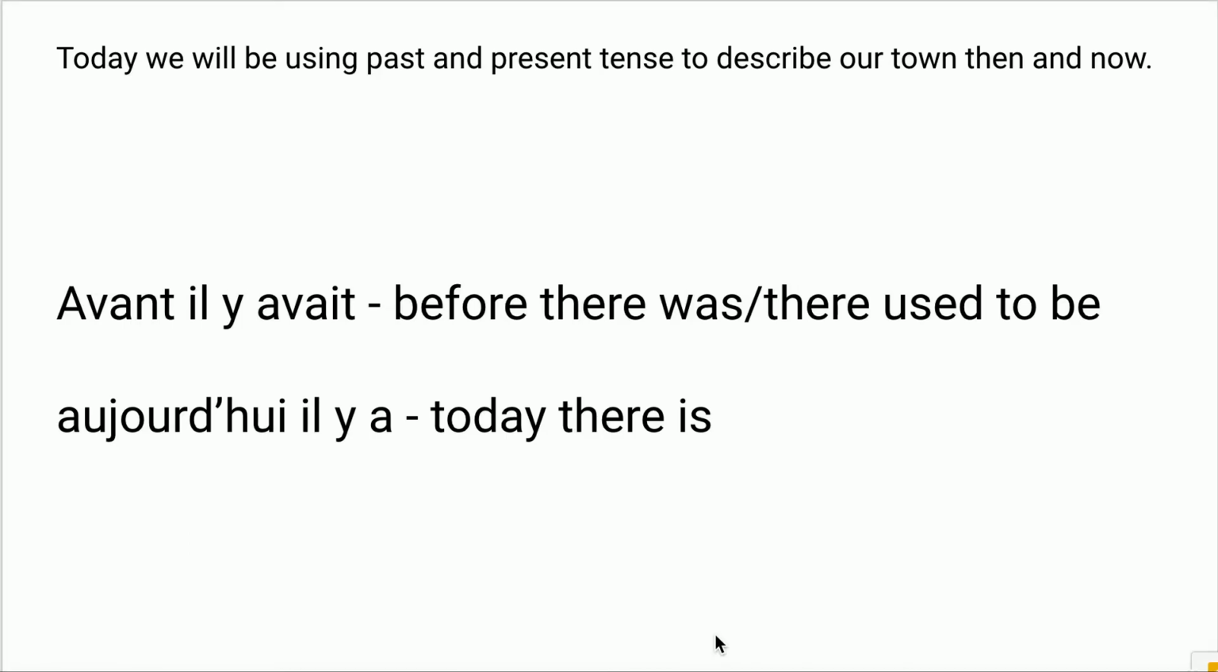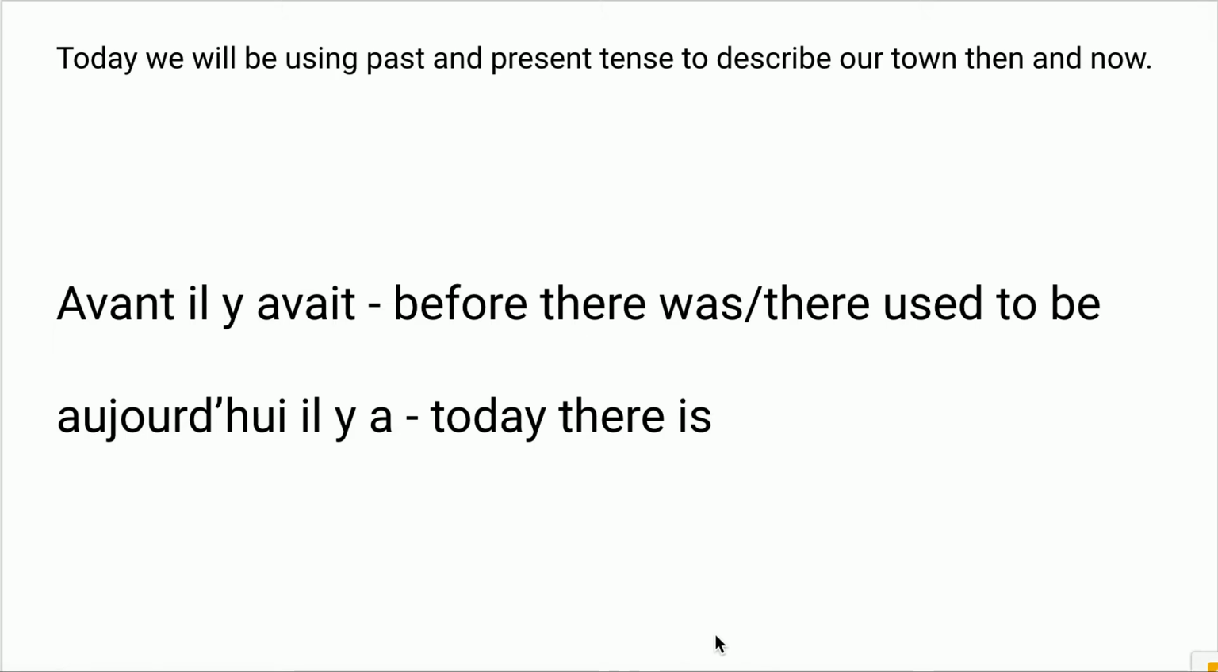Okay, today we are looking at using past and present tense to write sentences that describe our town then and now. So here are the two main phrases we will use. The first one is avant, il y avait. That means before there was, or that sounds a bit clunky in English, we'd say there used to be. So that's the past tense. Avant, il y avait.